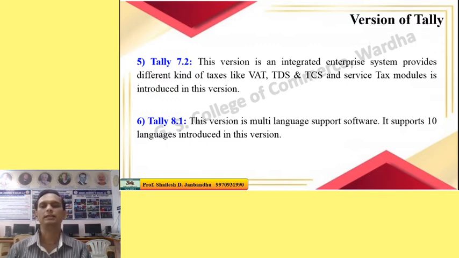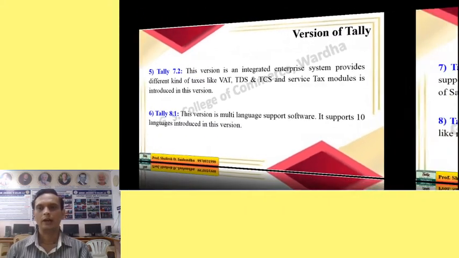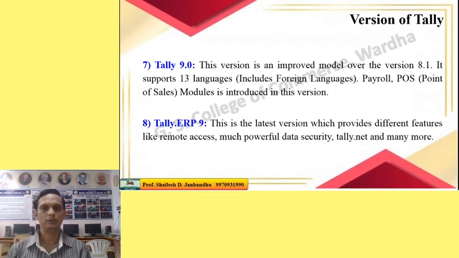The next version is Tally 8.1. This version is multi-language support software. It supports 10 languages. As we said earlier, Tally is multilingual computer software, and version 8 has the capability to include 10 languages. After that, Tally 9.0. This version is an improved model of version 8.1. It supports 13 languages, including foreign languages. Some modules, that is the payroll module and point of sale module, were also introduced in this version.